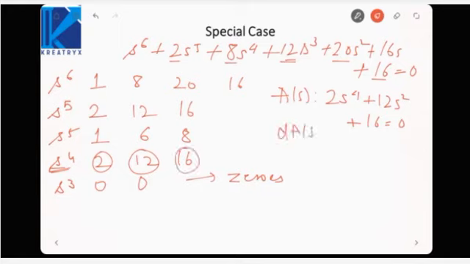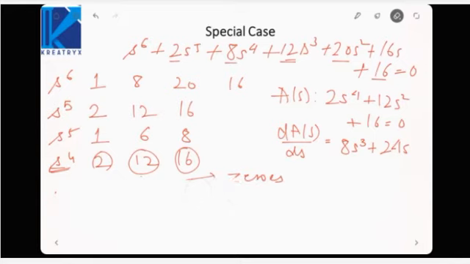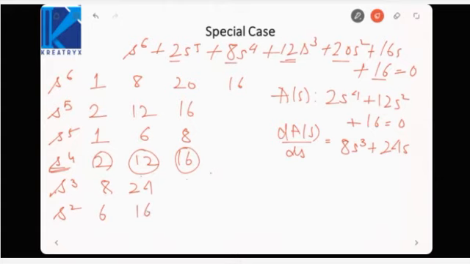Now take the derivative. It would be 8s cube plus 24s. Now what to do is replace this row of zeros by this 8 and 24. So it will be 8 and 24. Then s square would be 12 into 8 is 96 minus 48, that is 48, divided by 6, then 16. Then 144 minus 128, that is 16, divided by 6, that is 8 by 3, and s raised to power 0 will be 16.